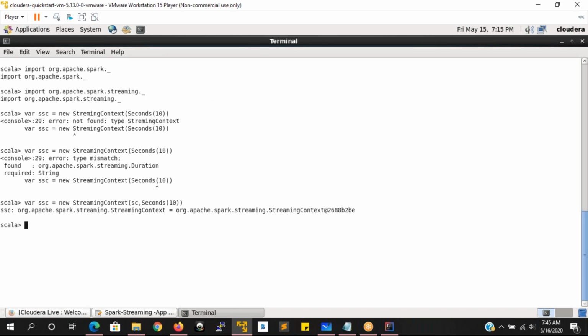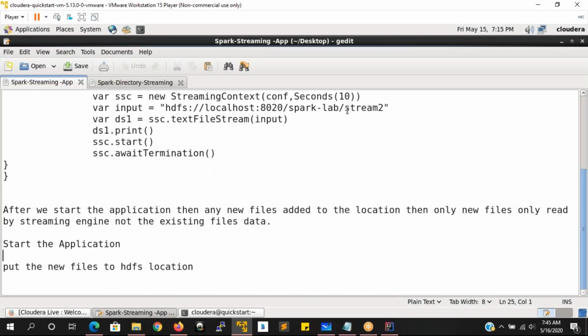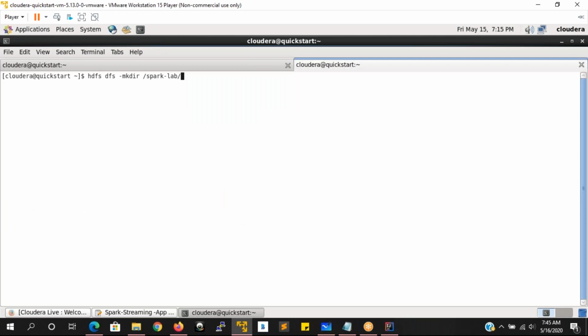Before we start the application, what I want to do is create a directory, hdfs dfs -mkdir, where I'm creating spark-lab. And in my application, what is my input data? stream2. Spark-lab stream2, this is the directory I'm creating here. This directory does not have any files. So after starting the application, I am going to insert some files to this directory, and I will see whether the streaming engine is able to read the data from the files that have been loaded into your directory or not.